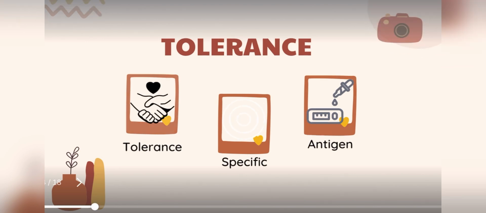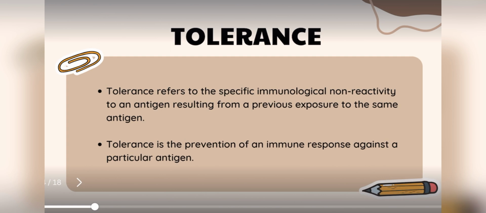Now, tolerance by definition is the prevention of an immune response against a particular antigen. For instance, the immune system is generally tolerant to self-antigens, so it does not usually attack the body's own cells, tissues, and organs. However, when tolerance is lost, disorders like autoimmune disease or food allergy may occur. Tolerance is maintained in a number of ways.